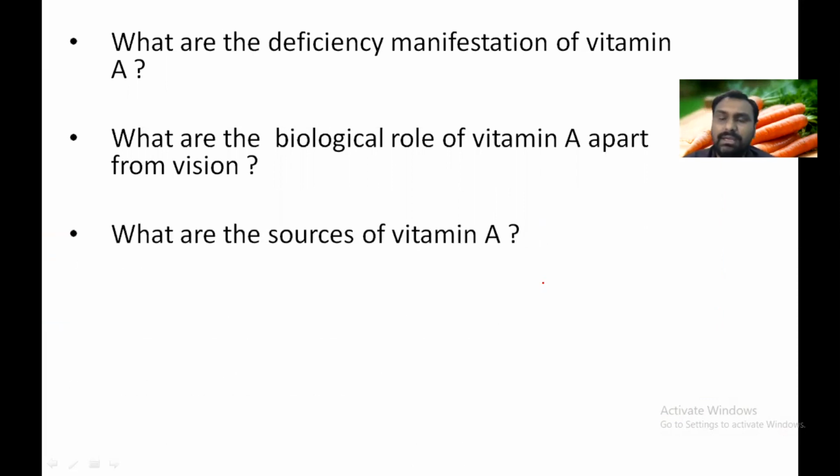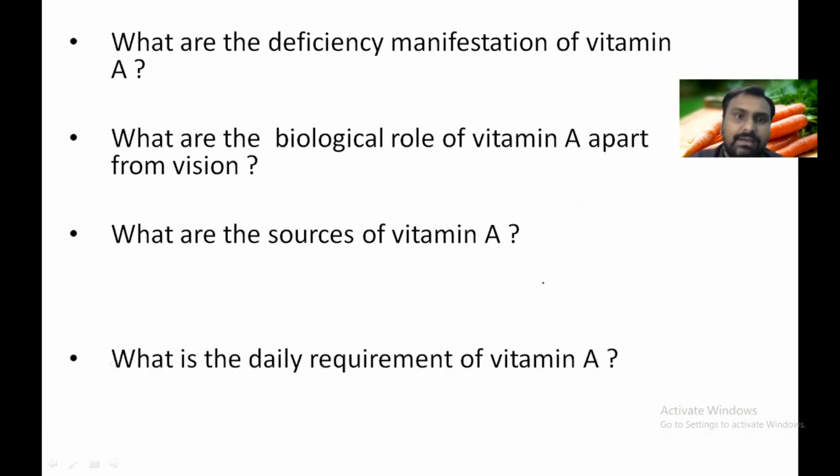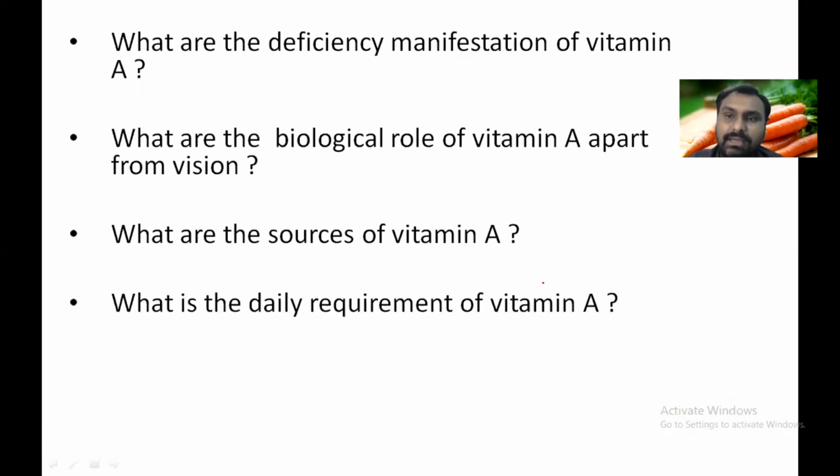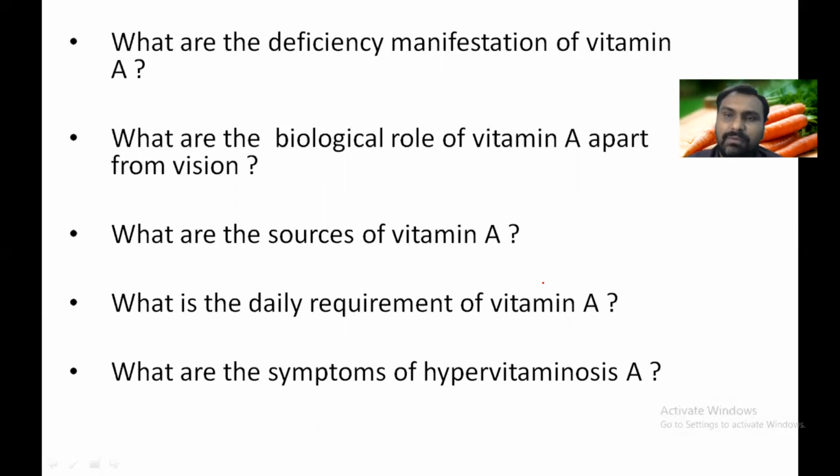What are the sources of vitamin A? When we take animal sources, we get retinol and retinoic acid. Milk, egg, butter, and fish liver oil are animal sources, while plant sources are carrot, spinach, mango, and papaya. Right? What is the daily requirement of vitamin A? 1000 retinol equivalents or 1000 microgram in men and 800 microgram in women. What are the symptoms of hypervitaminosis? Anorexia, weight loss, increased intracranial pressure, and joint pain are all features of hypervitaminosis A.